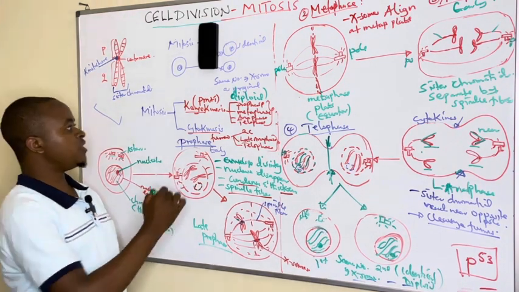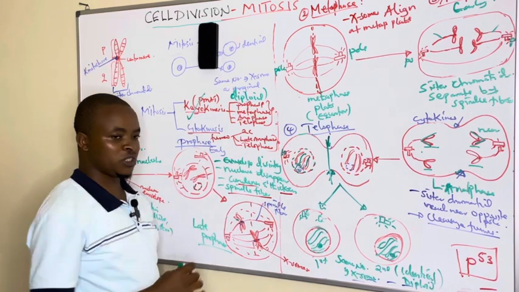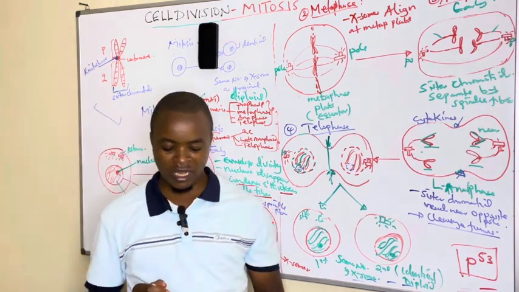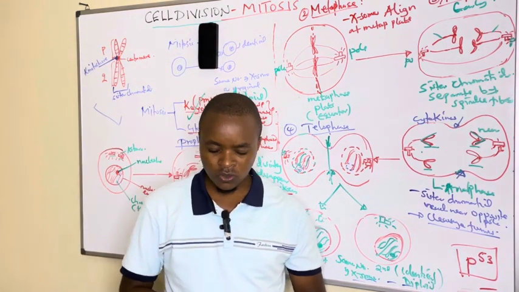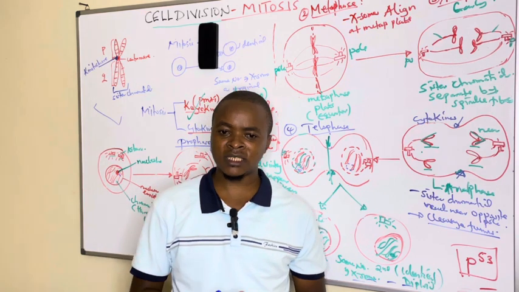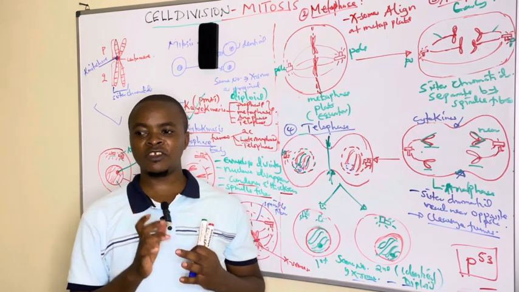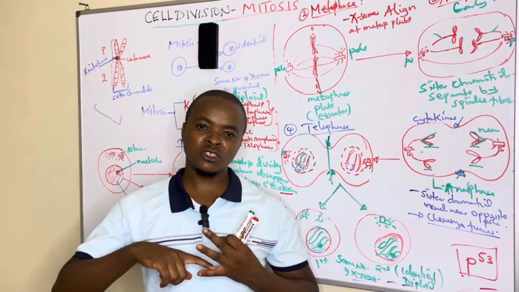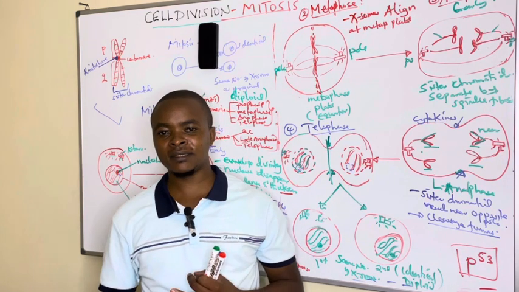So this is what we have discussed under karyokinesis, which is division of the nuclear material. In summary, karyokinesis is composed of PMAT, which is prophase.